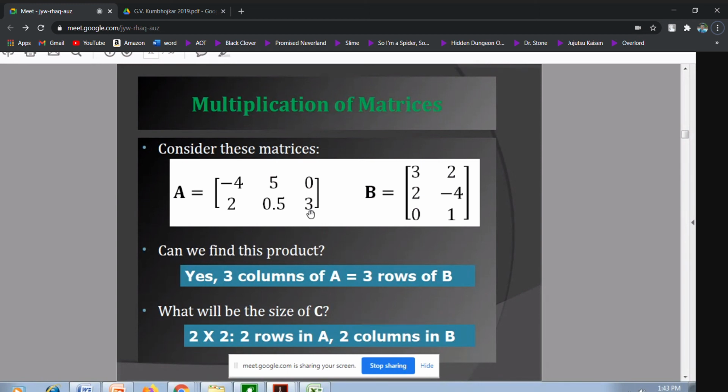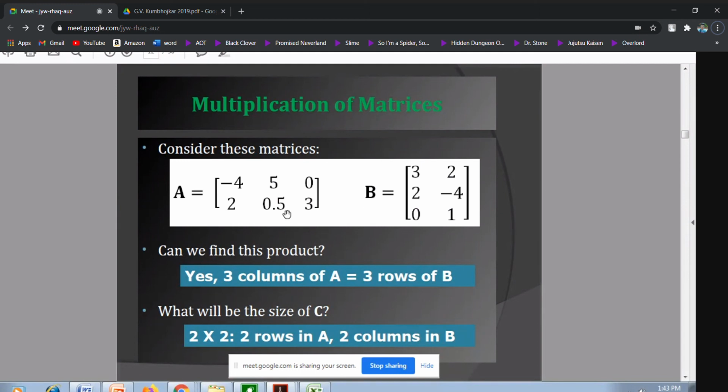Now B is 3 by 2 and A is 2 by 3. May I go for B into A? Yes. What will be the order of B into A?